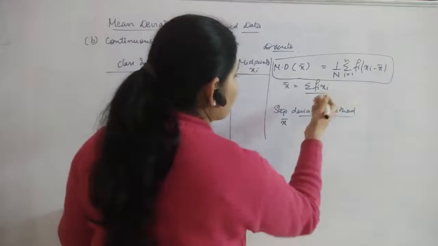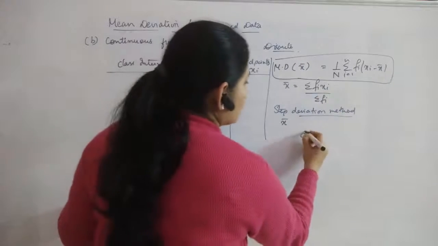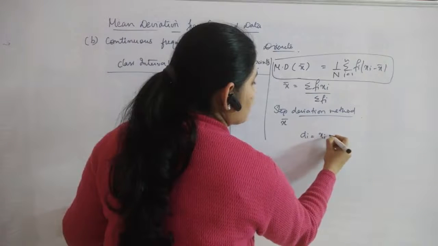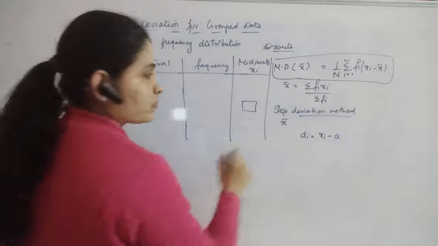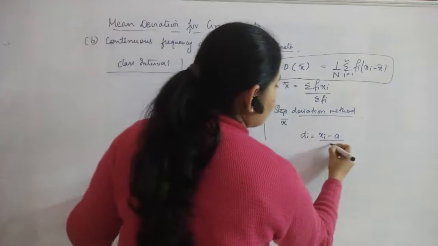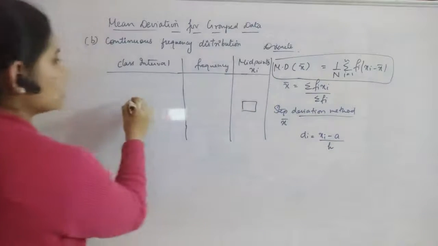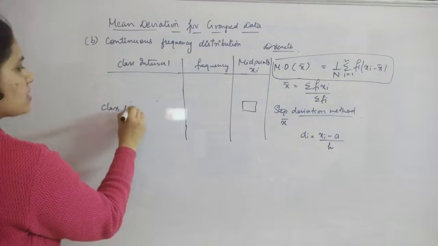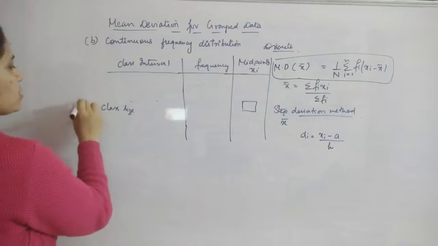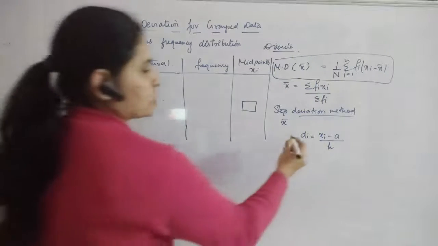After that you will be having one more column which is di, taken as di, which is xi minus a, where first you will choose an assumed mean in between, a central value, divided by h, which will be the interval gap. Okay, or you can say class size. So class size will act as h and di will be this.